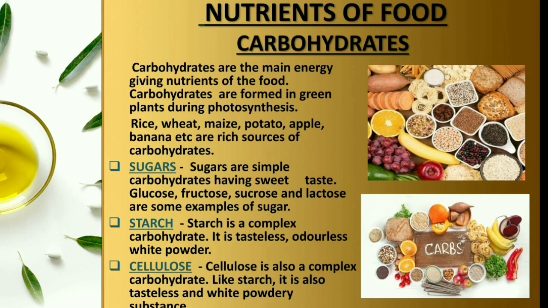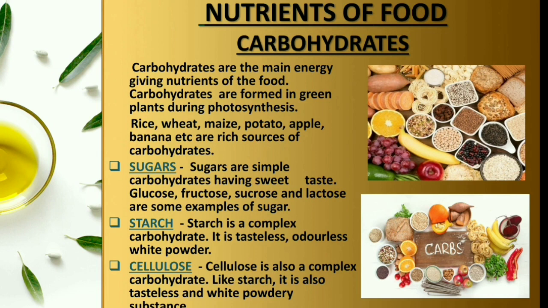Now we know during photosynthesis plants prepare their own food in the form of glucose, and glucose is a type of carbohydrate. Rice, wheat, maize, potato, apple, banana, etc. are rich sources of carbohydrates. When we eat this food we get the energy. Now these carbohydrates are of three types.